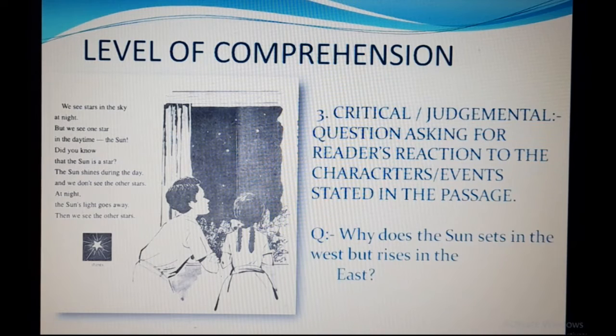Now come to the third type, critical or judgmental. Questions asking for the reader's reaction to the characters or events stated in the passage. With this passage, the question is, why does the sun set in the west but rise in the east? Again, there will be critical thinking here, then only the student can answer it. It is not directly in the passage, but the prior knowledge of the learners can give the answer to this question. So we should have critical questions also.